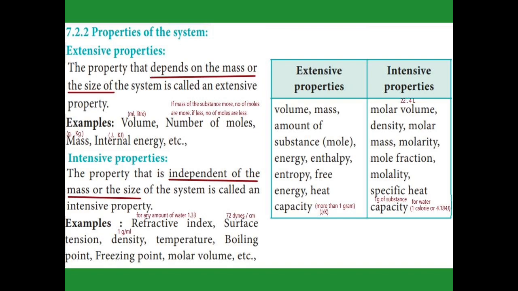So number of moles is also an extensive property, based on mass and size. In the same way, a small mass we measure in grams and a large mass in kilograms, so mass is also an extensive property. And for internal energy, a small amount of substance we measure in joules, and when the mass and size of the system are very large, we measure in kilojoules. So internal energy is also an extensive property.